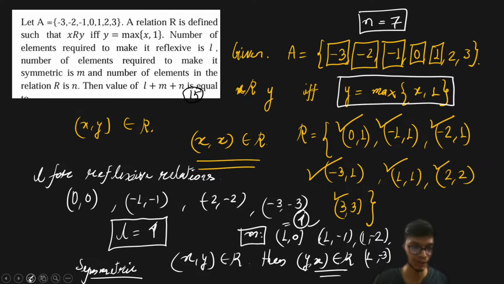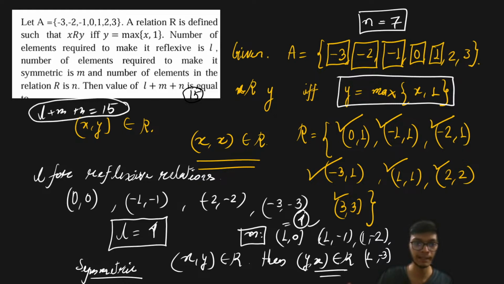I hope this particular solution is clear to all of you. So L plus M plus N is equal to 15. Is this part clear? Please let me know if this part of the problem is clear or not. Is this problem clear to all of you? If you have any questions, you can please let me know.